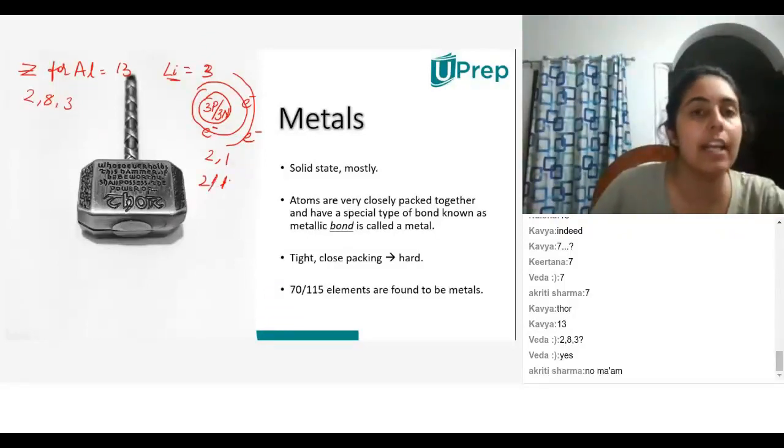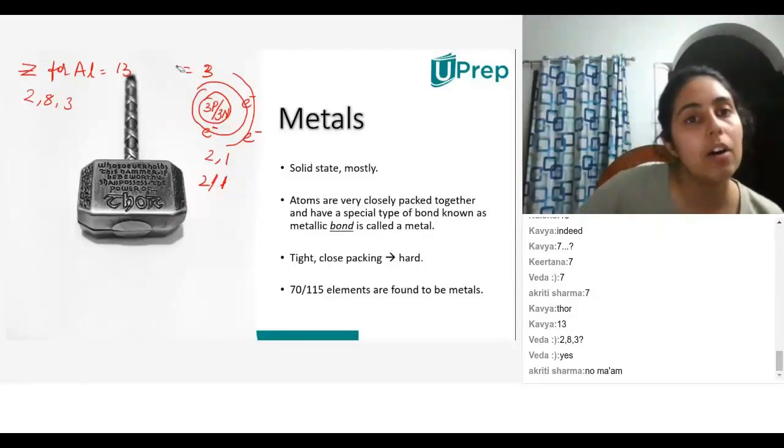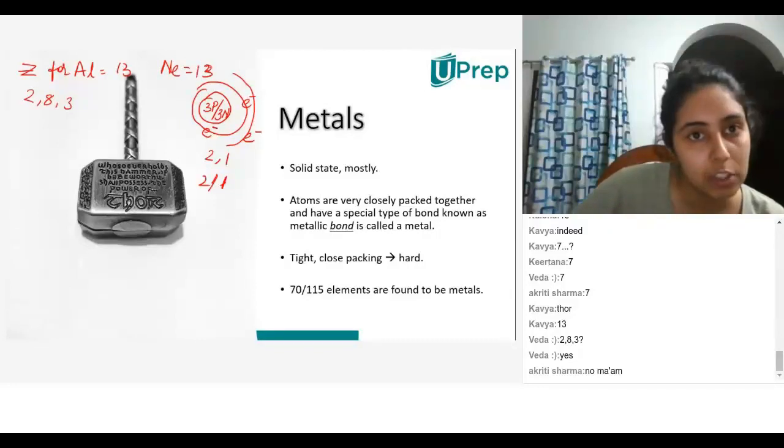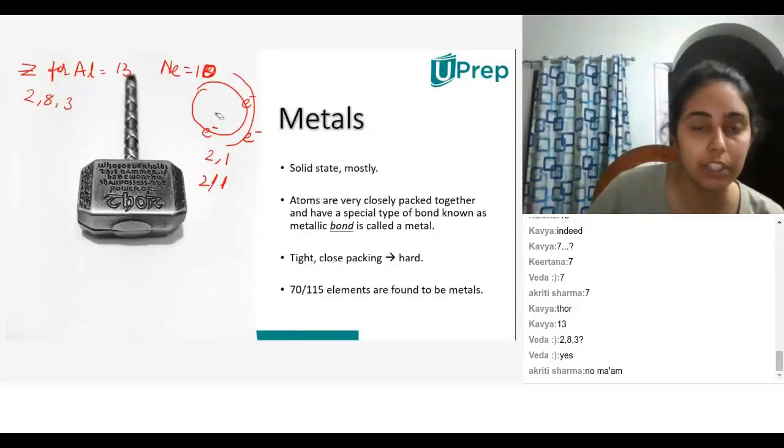Now, if I take, for example, neon, neon atomic number is 10. So that means it has 10 protons. I'm just going to put 10 protons over here. And how many electrons will that have? Again, 10 electrons.